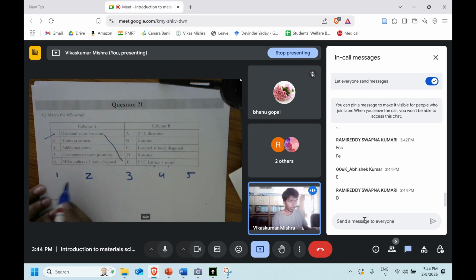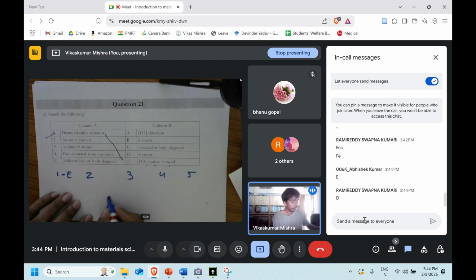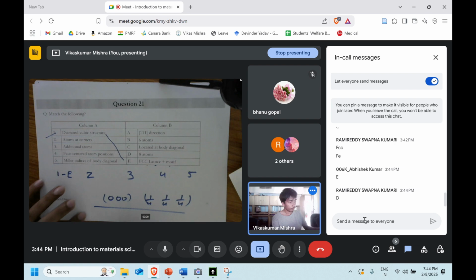The motif is made up of two carbon atoms. One is at 0, 0, 0, another is at 1/4, 1/4, 1/4. So these are the two coordinates which we are having, and also the carbon is the atom.